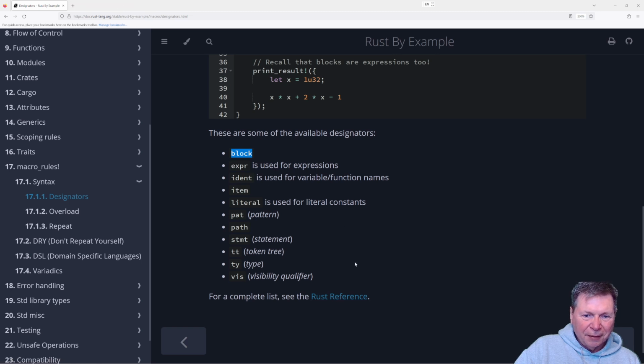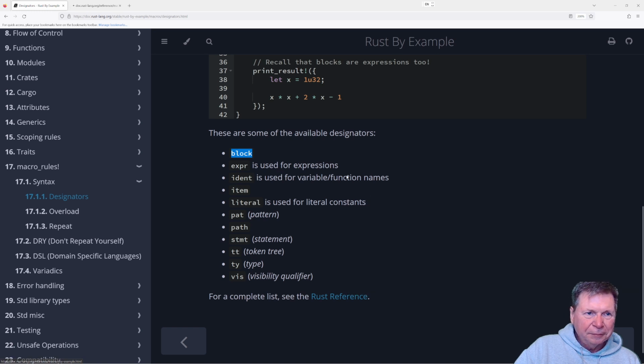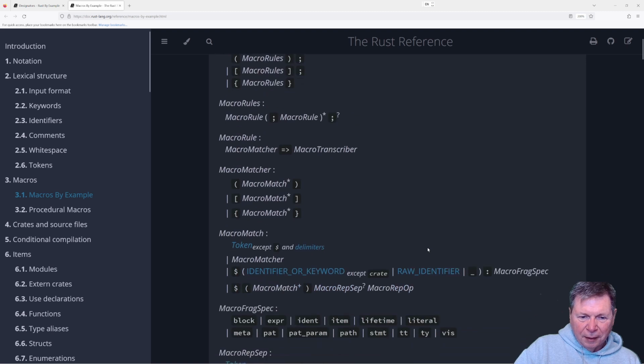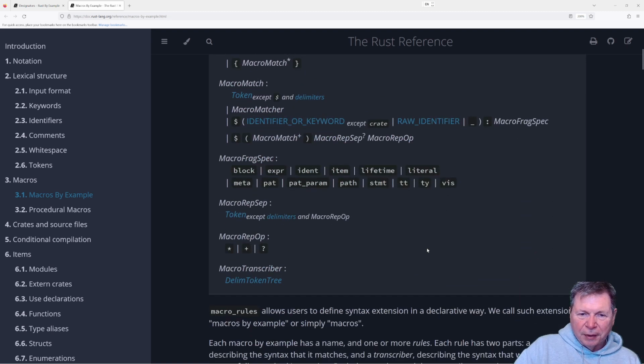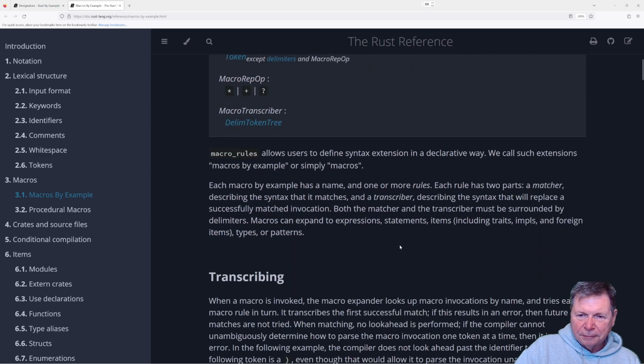Let's put that away and open this in a new tab. And let's see, maybe we've got some more explanation. Block, expr, ident, item, lifetime, literal, meta, pat, param, path, statement, tt, ty, vis. Ugh, none of this tells me anything.